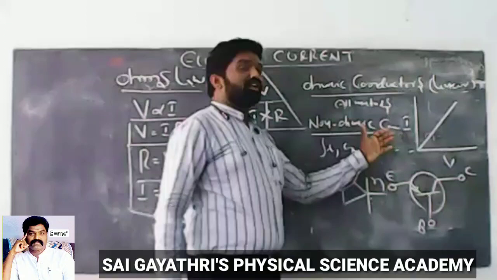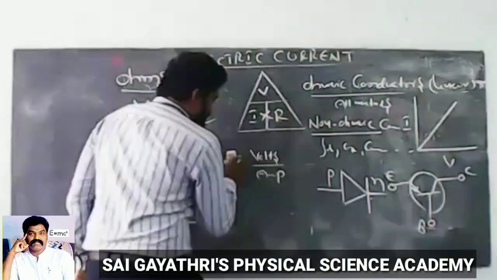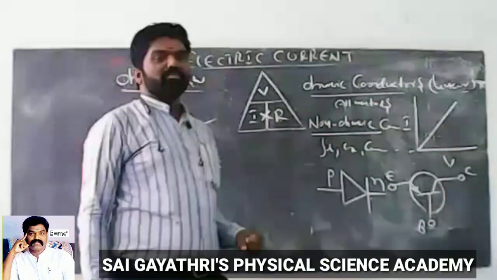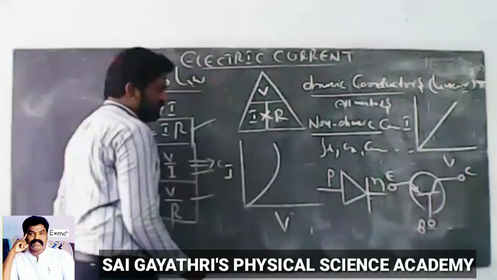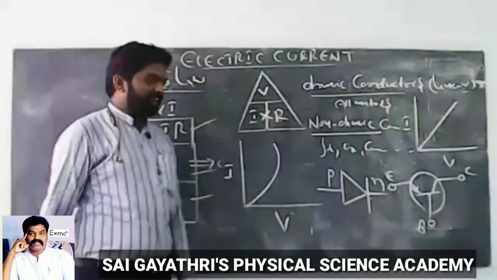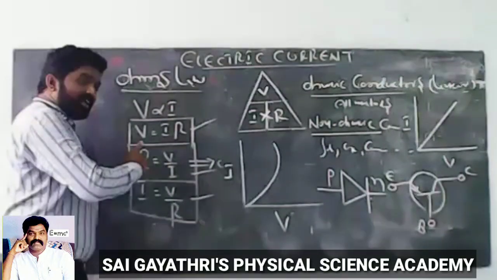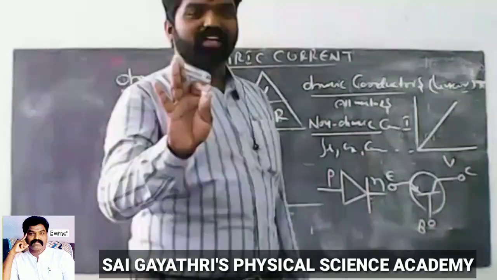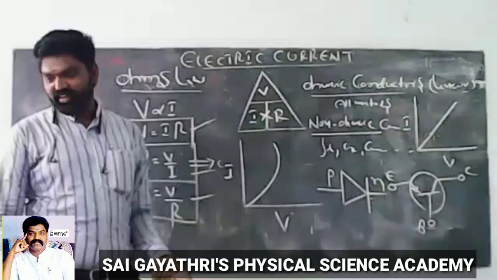Non-ohmic conductors do not obey Ohm's law. These non-ohmic conductors are nothing but non-linear conductors. The graphical representation for non-ohmic conductors is like this. This is a non-linear conductor. In non-ohmic conductors, V by I equal to R, but this R is not constant, because it is non-ohmic, that is, a non-linear conductor.